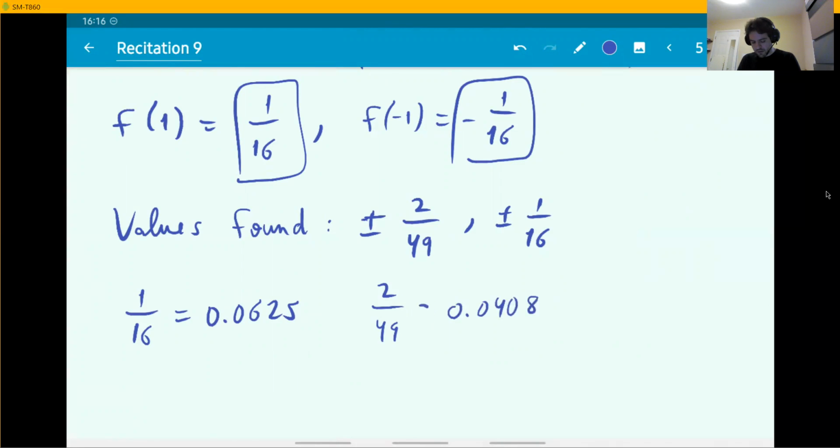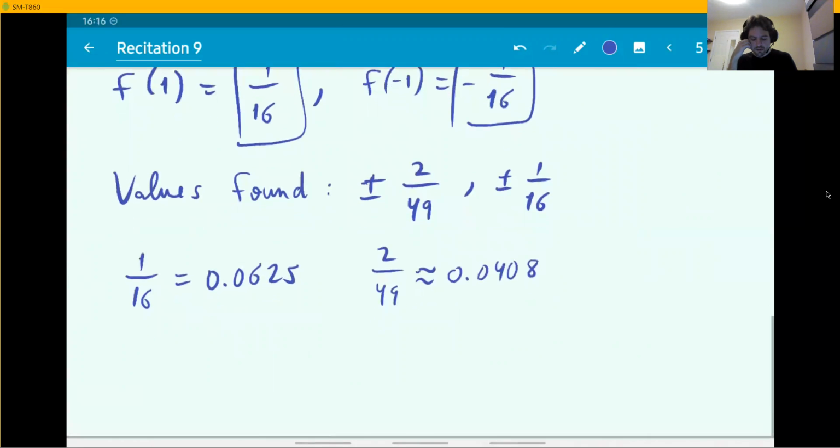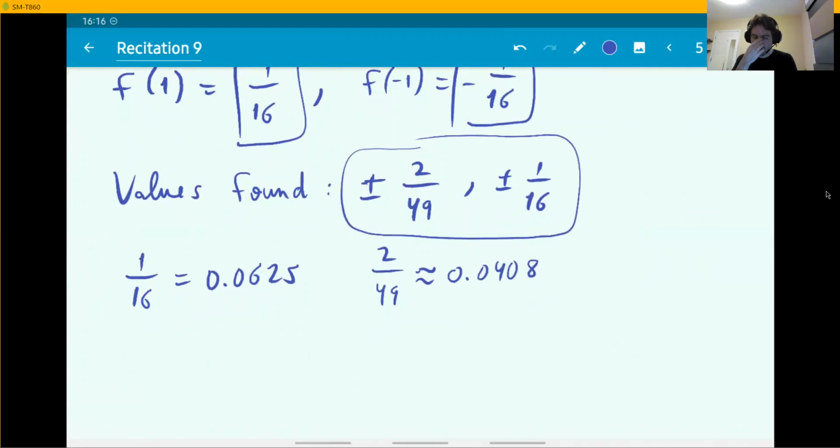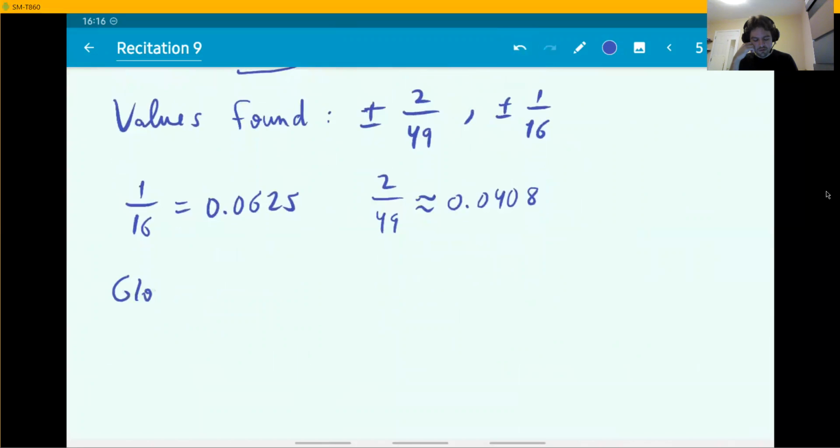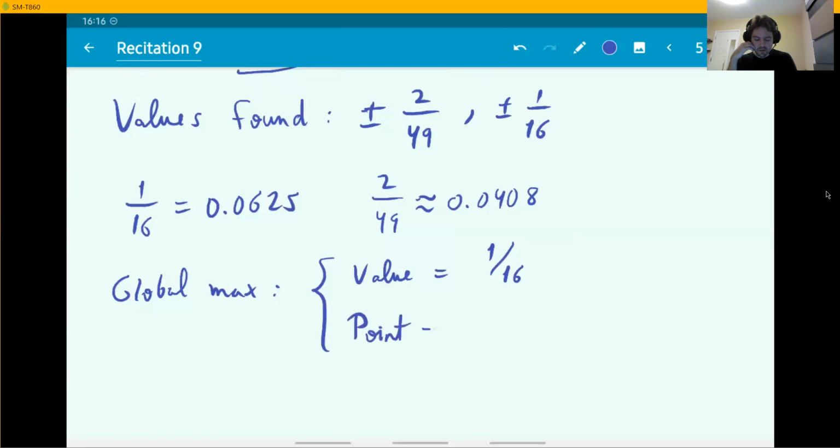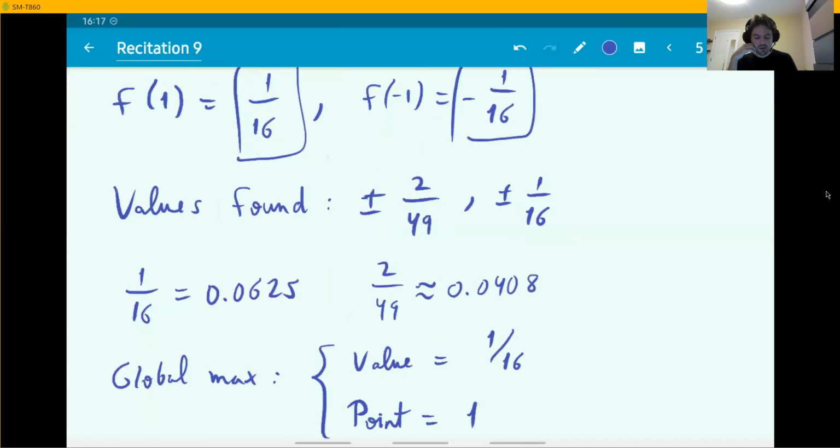Yeah, this one is approximately 0.0408. Anyway, 1 over 16 is larger. So that means that out of these 4 numbers here, the largest is 1 over 16. The smallest is minus 1 over 16. So the global max value is 1 over 16. That happens at the point where x is equal to 1. Right here, f of 1 is 1 over 16.